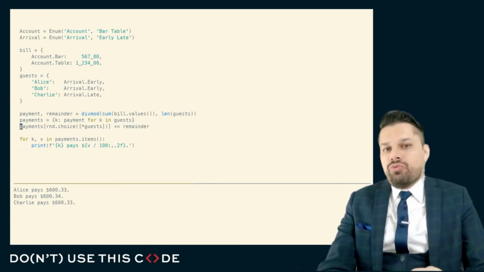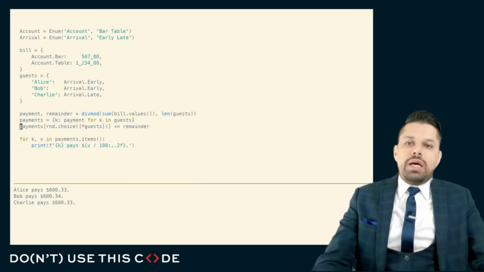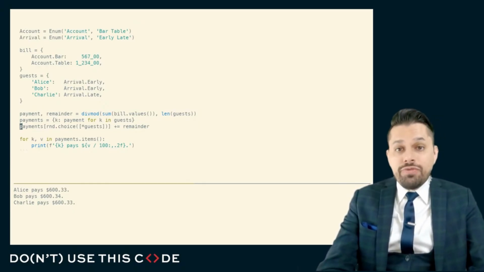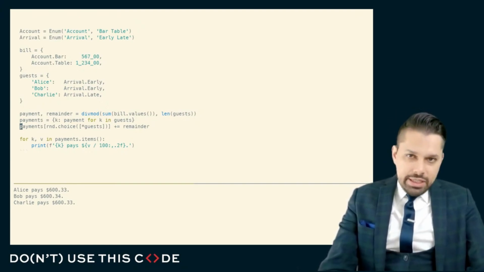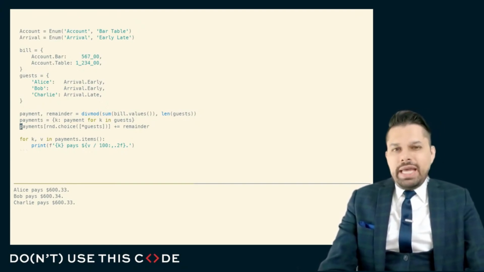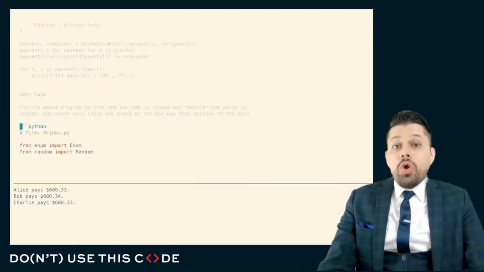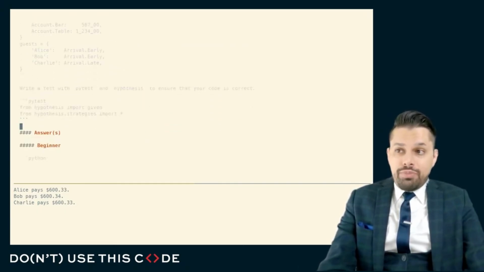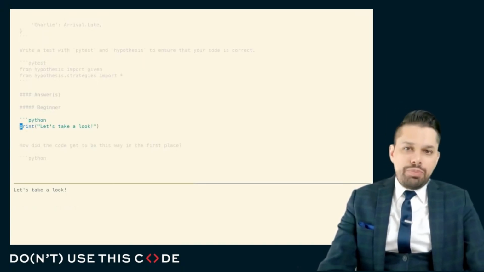Let's take a look at how we would rewrite this program so that we can allocate the different types of orders that people have across all of the users who are there for that particular portion of the meal in a slightly fairer way, but still splitting it evenly, still not penalizing Alice for having a dessert or Bob for having the more expensive entree. We'll take a look at this problem from the perspective of a beginner Python programmer, an intermediate Python programmer, and an advanced Python programmer. Let's look at how a beginner programmer might solve this problem.